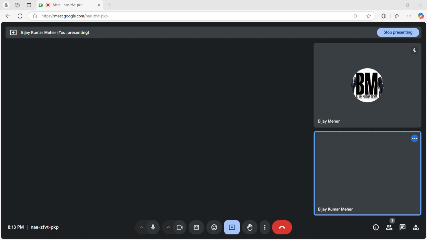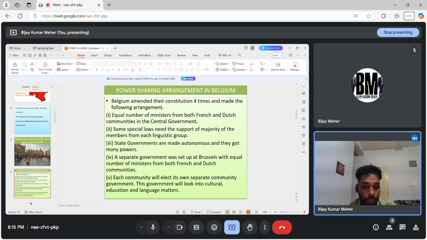Now apart from center and state in Belgium there is one more separate government called community government, and that government is elected from the one language community: Dutch, French and German. You speak any language, no problem. And now this government looks after the matters of cultural and educational as well as language matters. So this is all about the power sharing arrangement in Belgium, right? Got it?